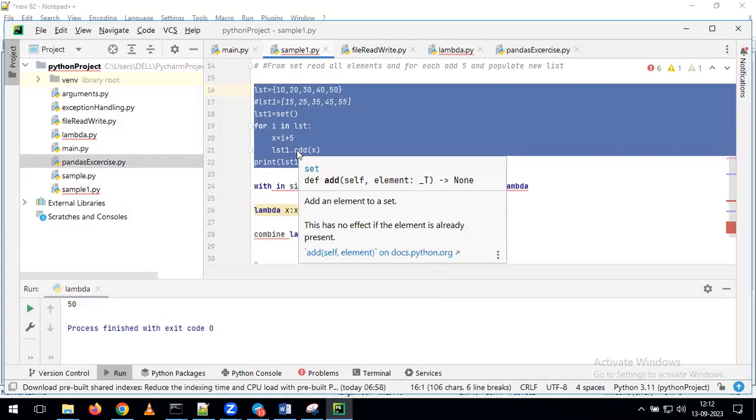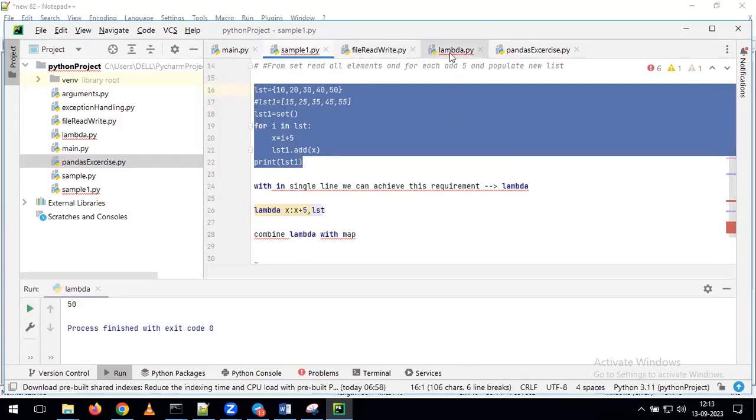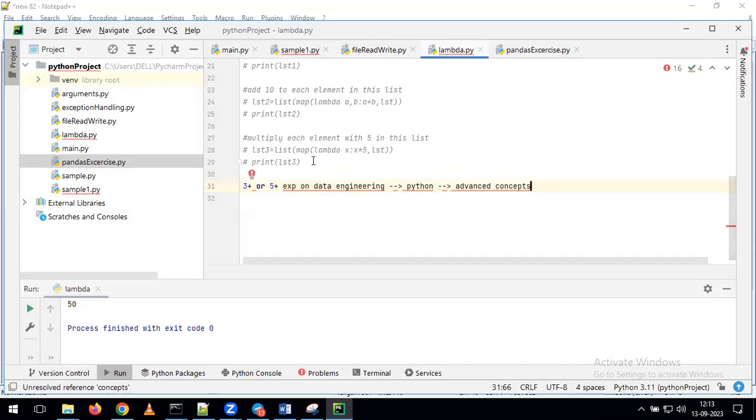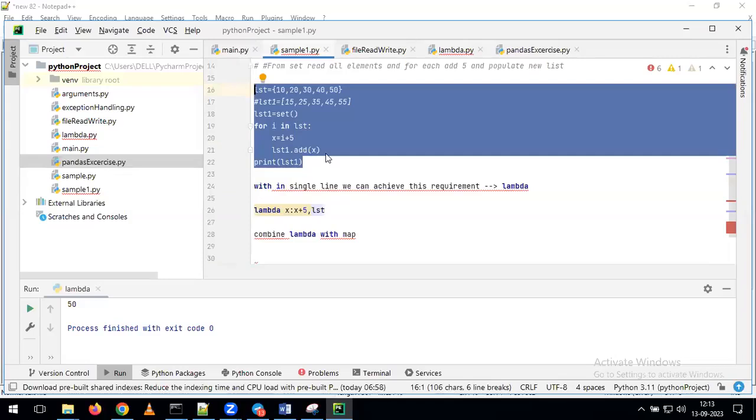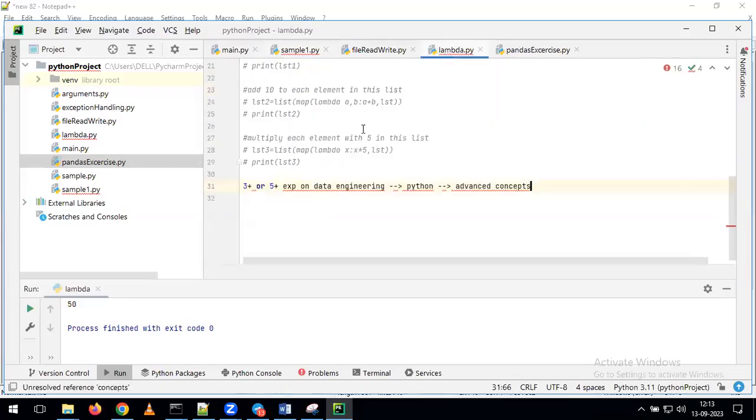But if you want to prove your skill set in a real-time project, for example, if you build the code with a single line of code, what will happen? Your team lead can understand you have in-depth knowledge of Python concepts, and only for proving that we are discussing these advanced concepts. Otherwise, instead of using the Lambda, you can write multiple lines of code also in our real-time project. No one will ask why you are writing so many lines of code, but if you are going as an experienced person, you need to have experience about how to utilize these kinds of advanced functions. For that reason, we are discussing these advanced functions as part of our classes. Okay. Still, if you have any questions, please ask me here.